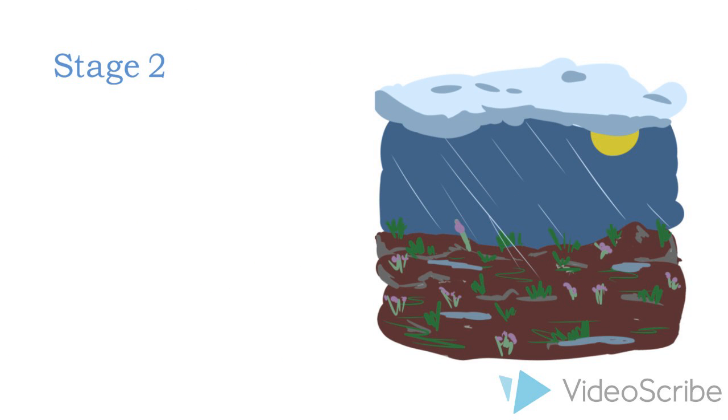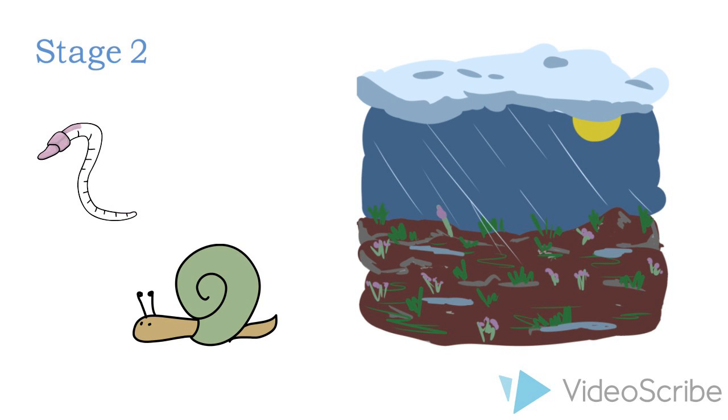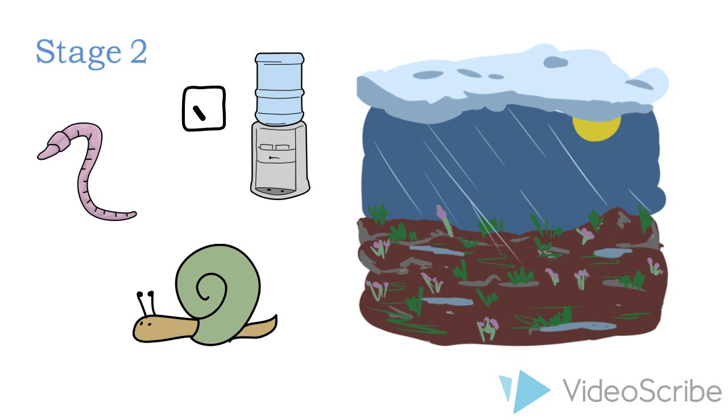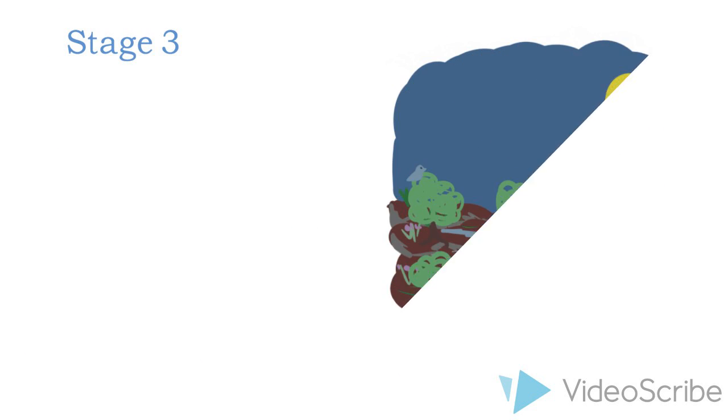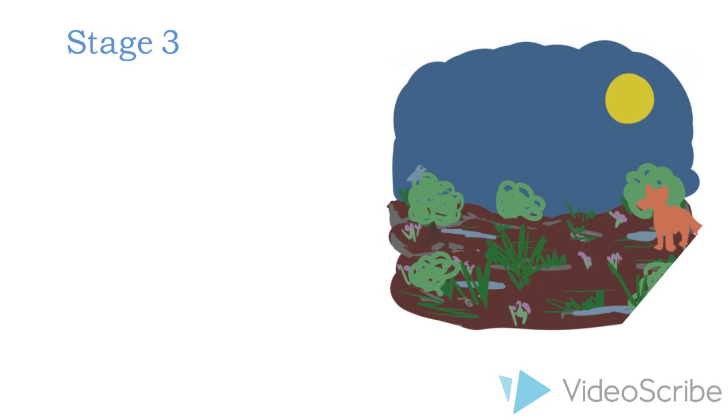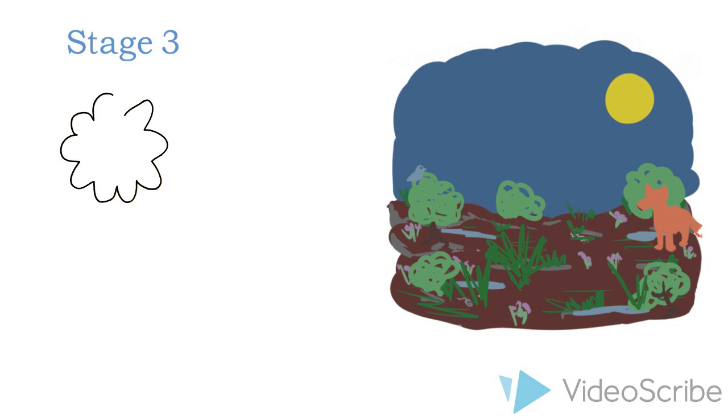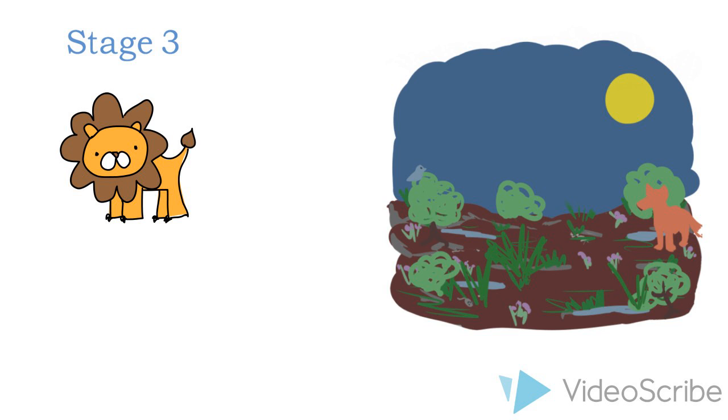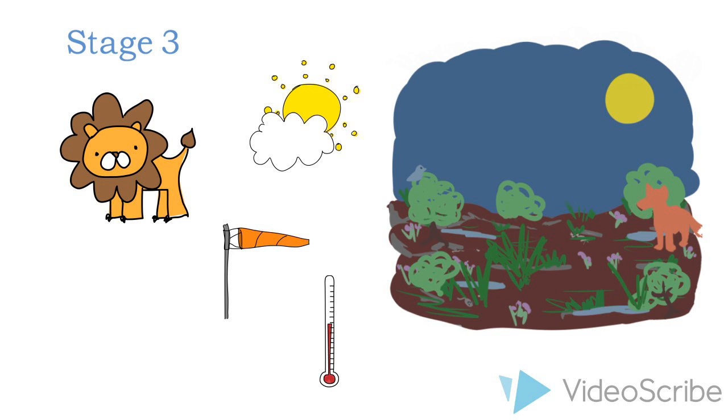Stage 2, establishment. The diversity of species increases and invertebrates begin living in the soil, which now is able to hold water and is becoming rich with nutrients. Stage 3, competition. Pioneer r species are unable to compete as larger plants start taking over, offering shelter and allowing K-selected species, meaning they live longer, are bigger, have delayed reproduction, and are slower growing, to establish themselves. Sun, wind, and temperature are less extreme.